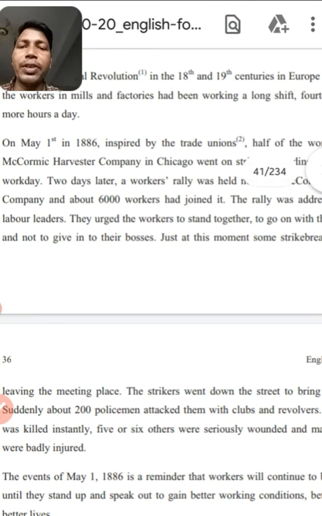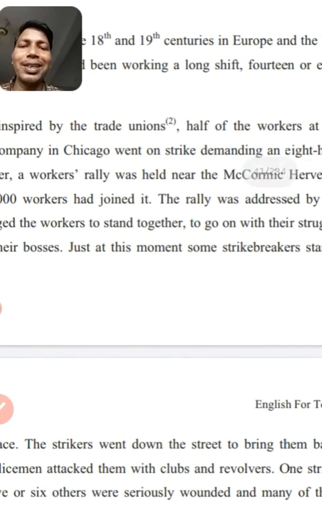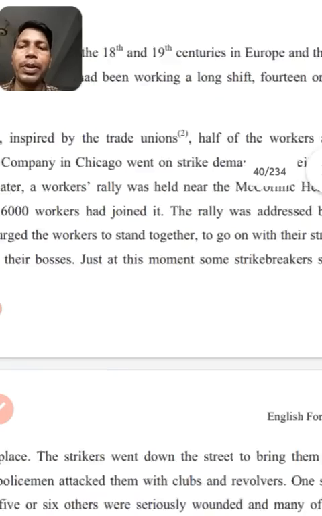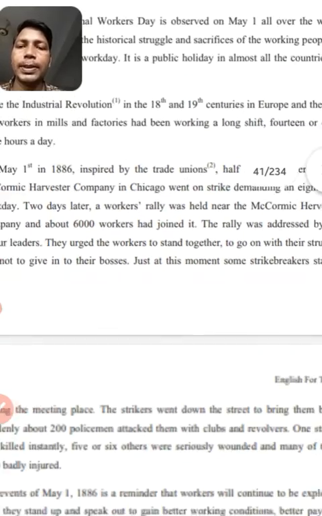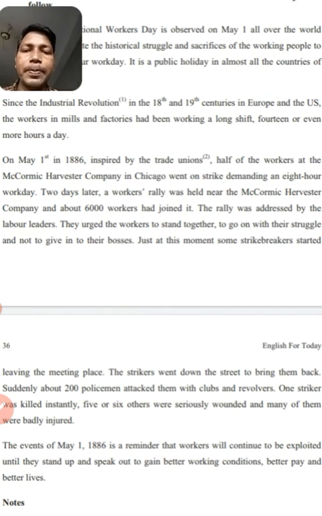Dear students, 2 days later, a workers' rally was held near the McCormick Harvester Company, and about 6,000 workers had joined it. The rally was addressed by the labor leaders. Who did address?